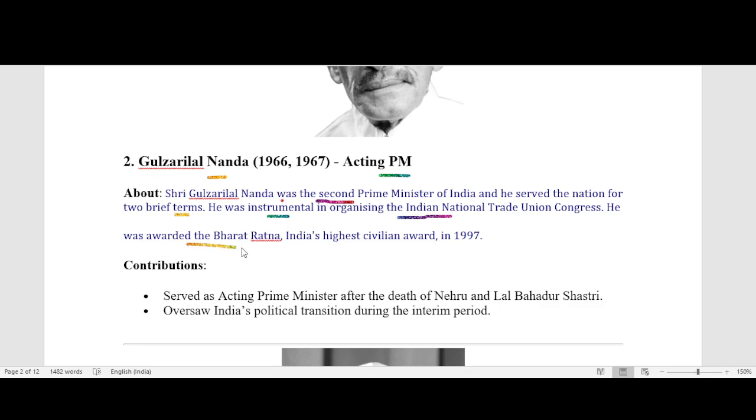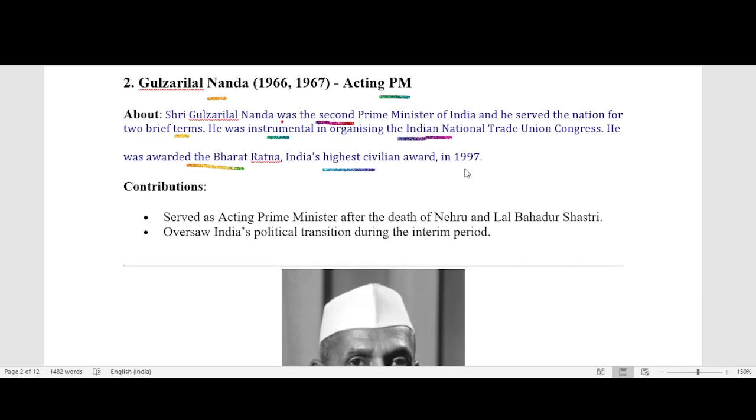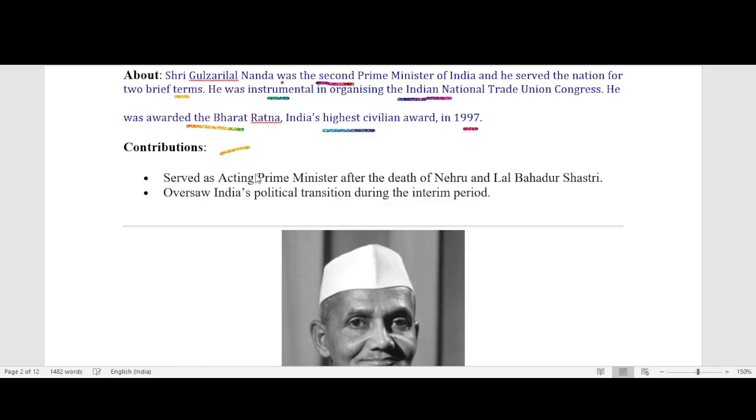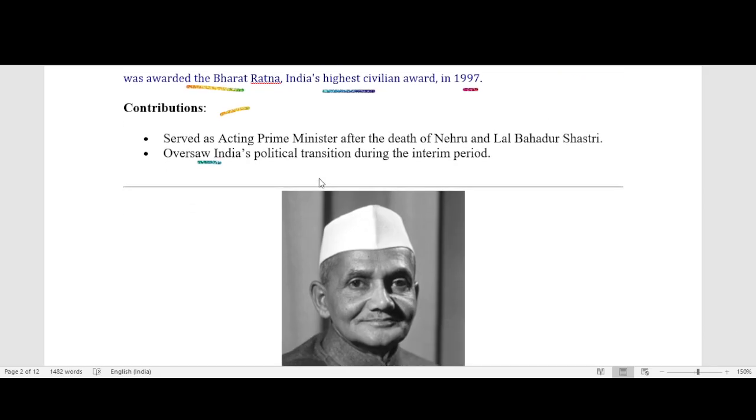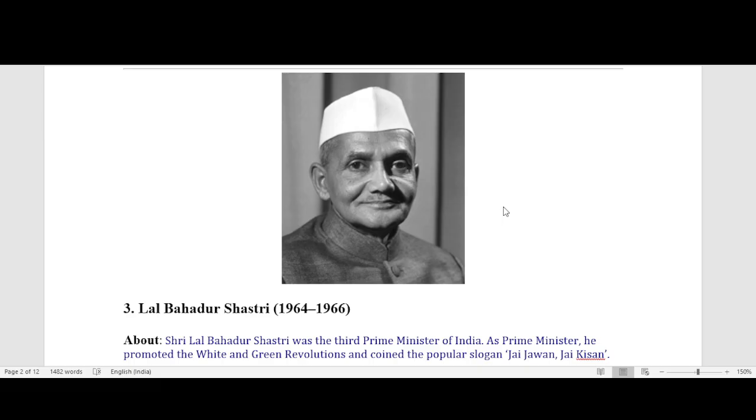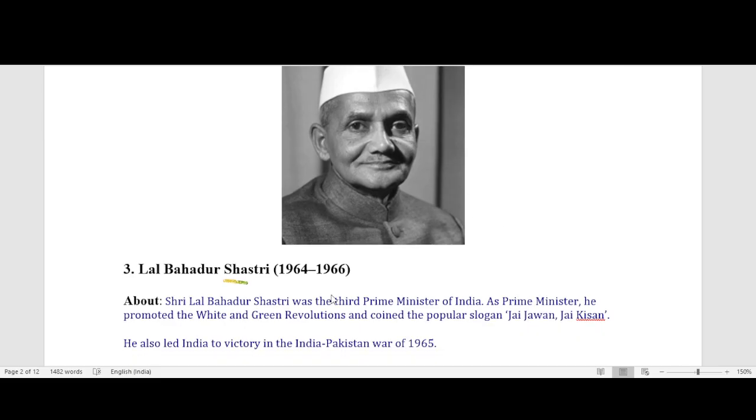He was awarded the Bharat Ratna, India's highest civilian award, in 1997. His contribution: served as acting Prime Minister after the death of Nehru and Lal Bahadur Shastri, oversaw India's political transition during the interim period. This is our third Prime Minister, Lal Bahadur Shastri, office time 1964 to 1966.